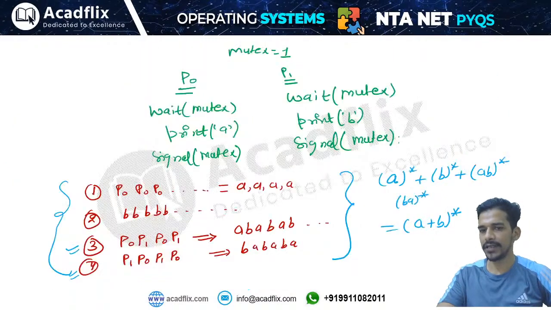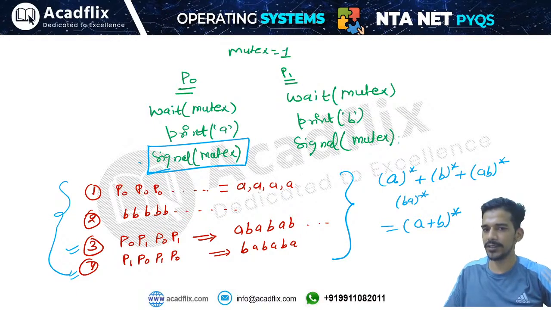So Devika, you have to check the suspended list first. When you are applying the signal operation on the binary semaphore, you have to check if there is a process in the suspended list; if so, you first execute that process. If there is no process in the suspended list, then the semaphore value simply becomes 1. Imagine initially process P0 wants to execute. It applies the wait operation and sees the value of mutex is 1, so it sets the value to 0 and enters the critical section. It will print A, then signal mutex.